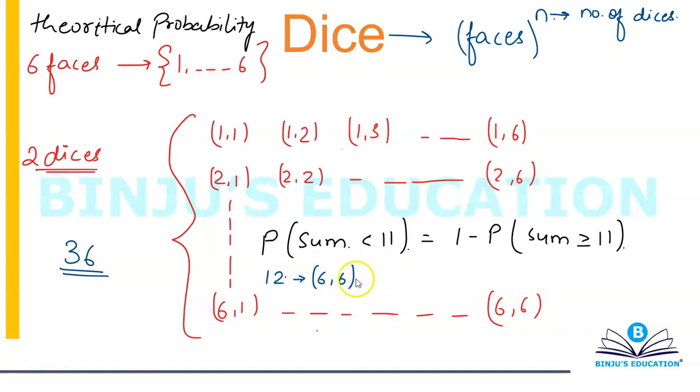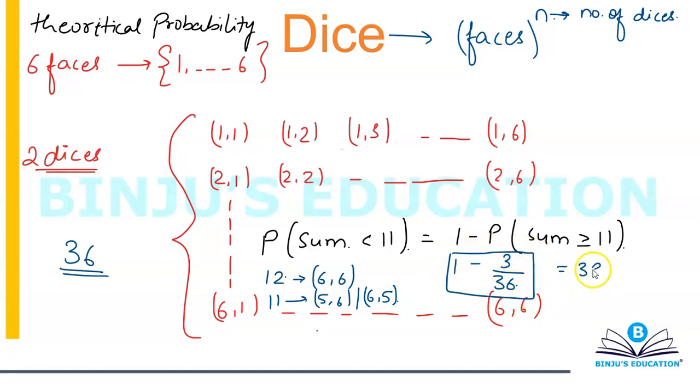And if I'm looking for a sum of 11, then it should be 5 6 and 6 5. These are the only cases when I'm going to have my sum equal to or greater than 11. There is no other case. So I can rewrite my answer as 1 minus 3 divided by 36, which is basically 33 by 36, which is simply equal to 11 by 12.